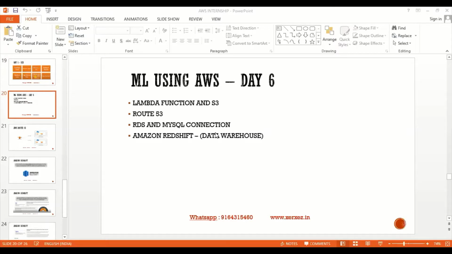One is for S3, listing out the buckets using a Lambda function. Next, in the last session, I created DynamoDB. Like how we fetch the data from an S3 bucket, in the same way we will see how to fetch the data from DynamoDB or database servers.